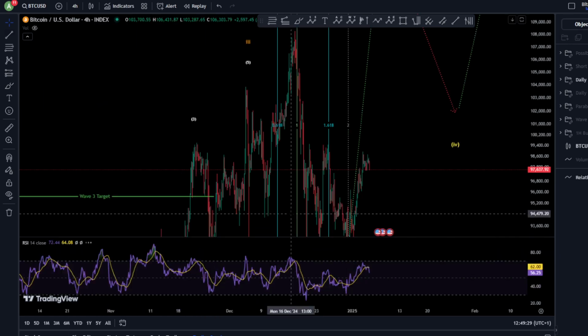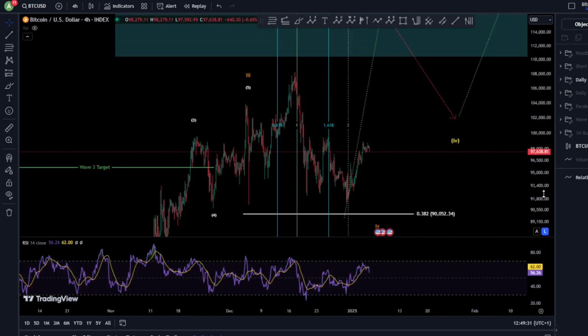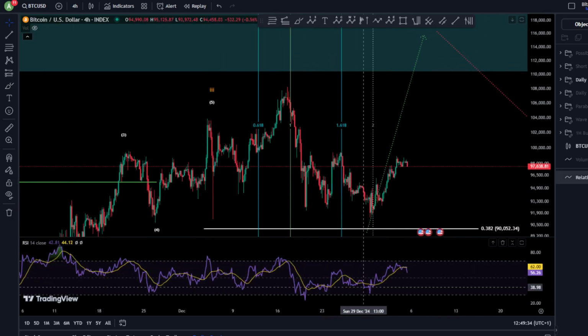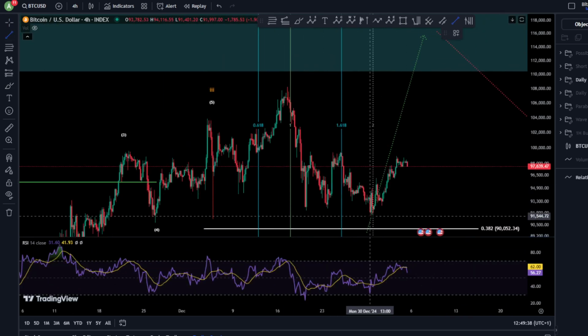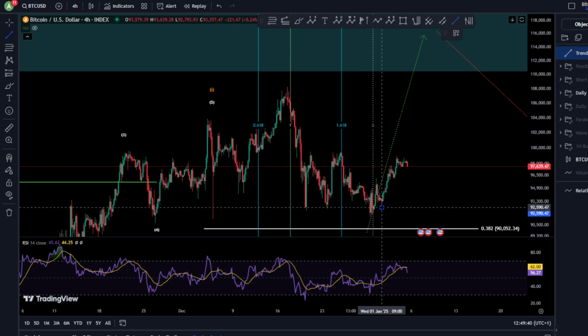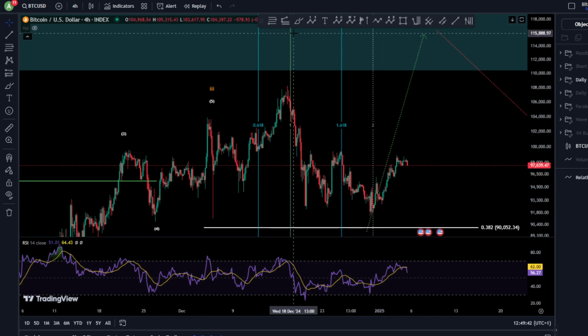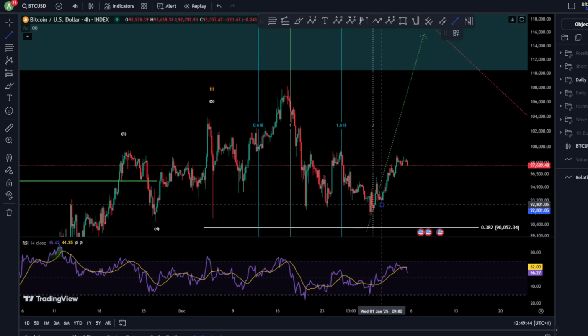Now let's see it on the 4 hour chart. As you can see on the 4 hour chart, if we take those two bottoms here, they are interrupted, so we don't have any other option rather than take this one.